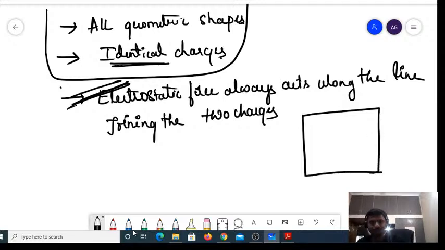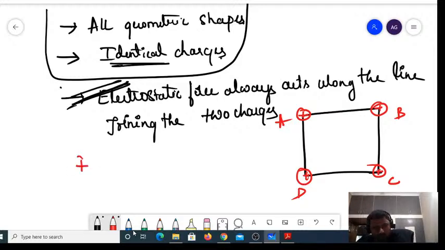I have a square, and I have the charges at the vertices of a square. So this is A, this is B, this is C, this is D. Before I go to the square, let me show you in two simple things. This is Q1, this is Q2. Q1 and Q2 along the line joining the two charges. So let me draw a line.